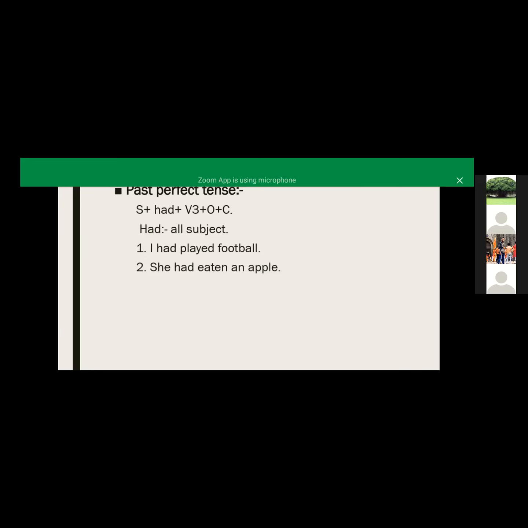Our examples are: I had played football, and she had eaten an apple. Eaten is the third form of the verb eat. For all pronouns, I, we, you, he, she, it, they, we use had in our sentence. I had, we had, he had, she had, it had, they had.